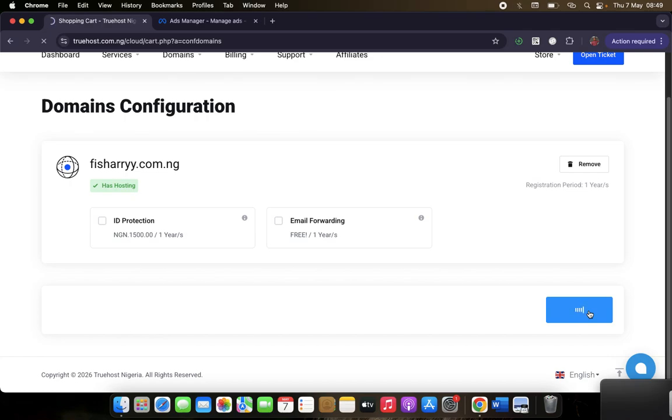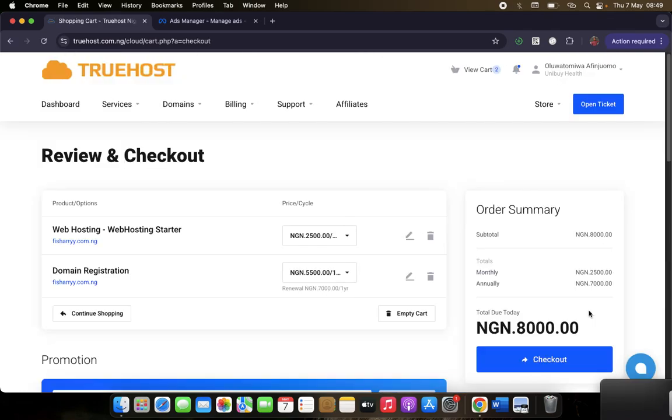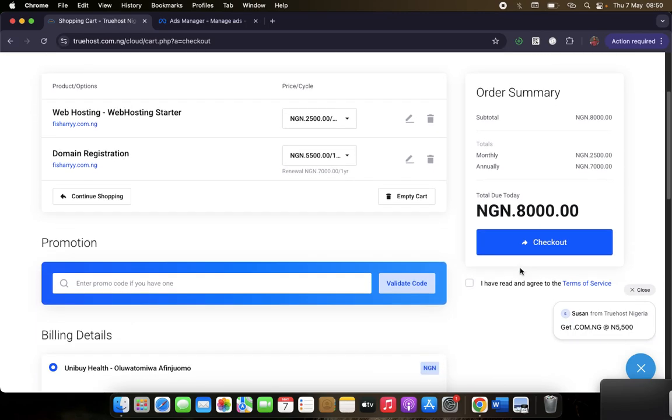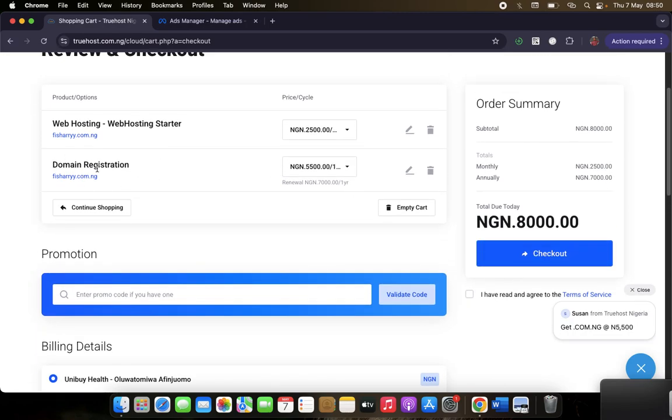So Truehost, for me, is the best and I think the cheapest web hosting platform. I've tried some web hosting companies that almost took my life. I would run ads and I would end up wasting money because I'd figure out that my website is not even accessible and people are just clicking and I'm just wasting money. But with Truehost, if you call their customer care in the midnight, they will answer you and they are always ready to assist you. They will eventually call you also. So once they call you, just save their contact so you can reach out to them if there happens to be any issue. So you can see the web hosting, then the domain registration.